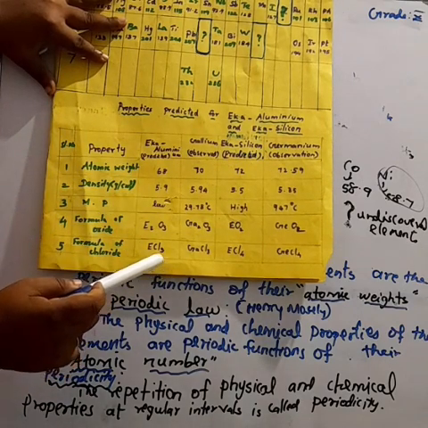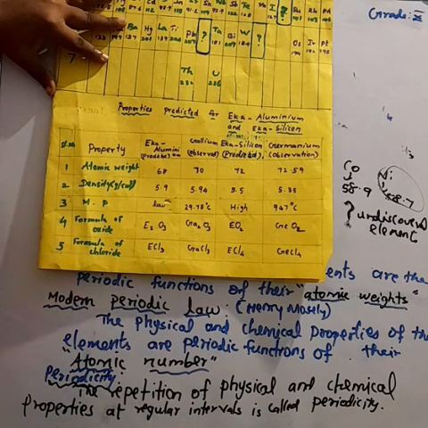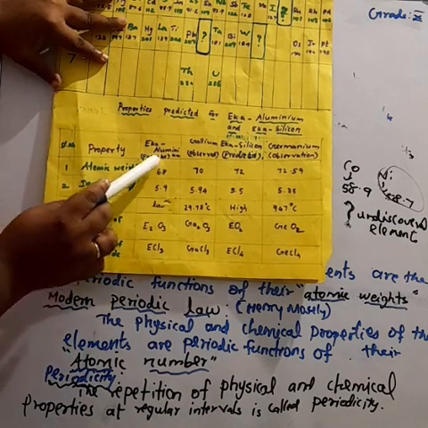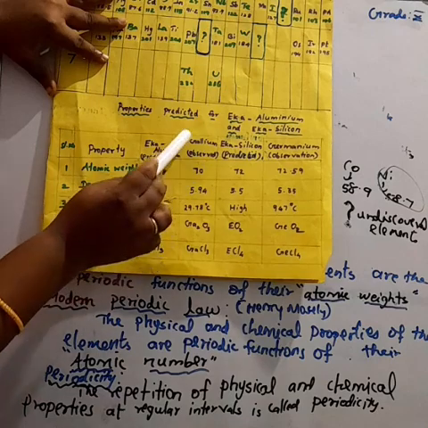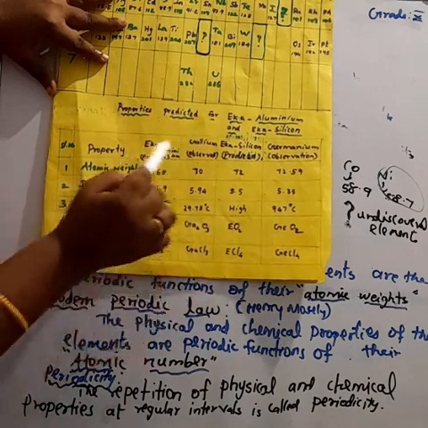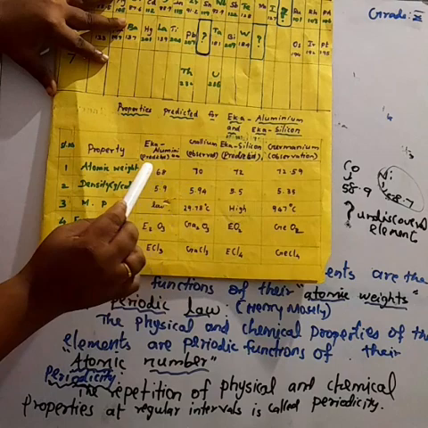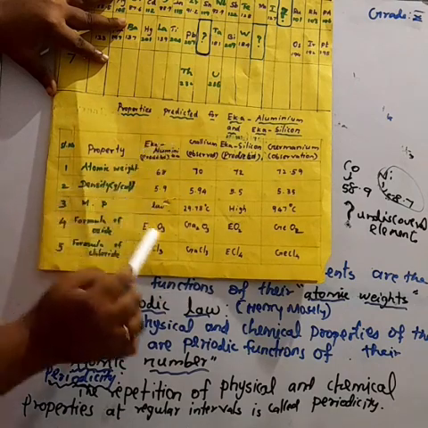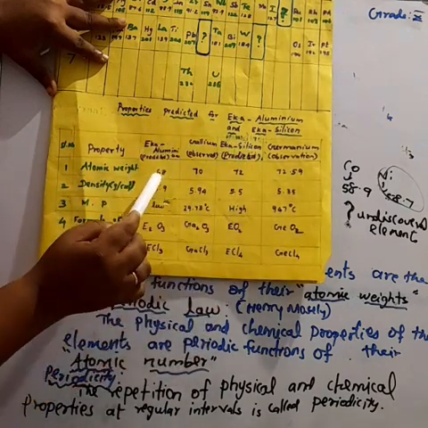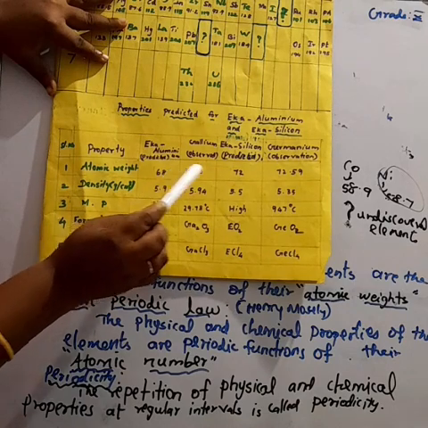The properties of the discovered elements were similar to the properties Mendeleev predicted for Eka aluminium and Eka silicon. The atomic weight may be 68 and 72.